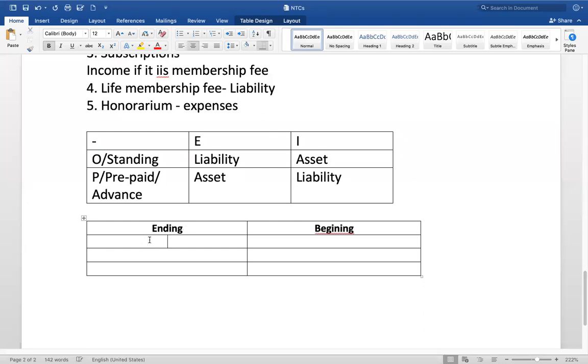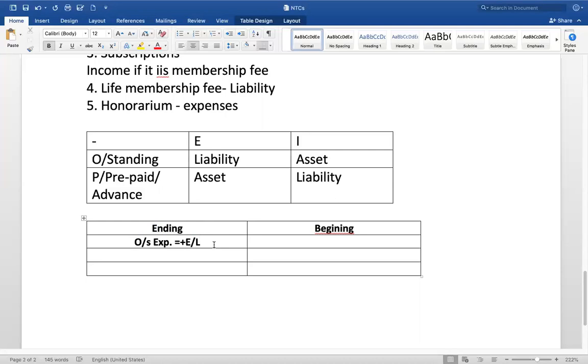If there is an outstanding expense in the beginning, and an outstanding expense at the end, the closing outstanding expense, then what you have to do is, it is added to the expense. Then it is a liability.